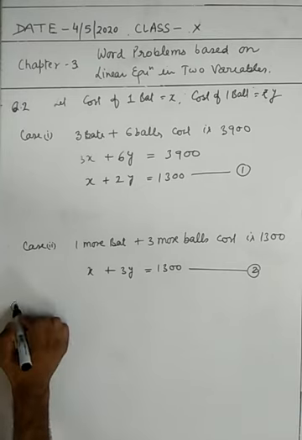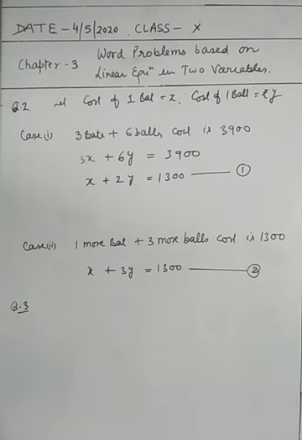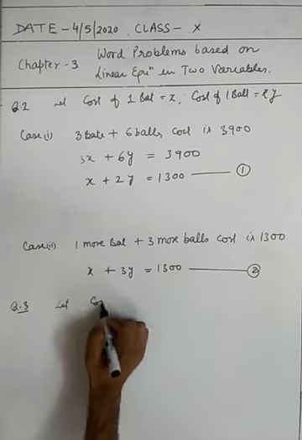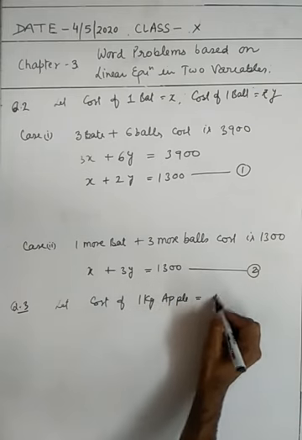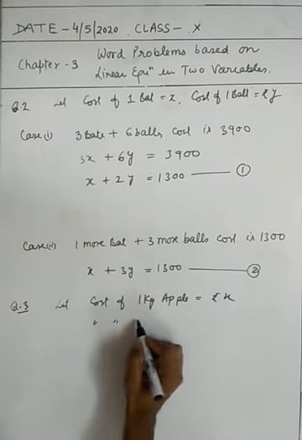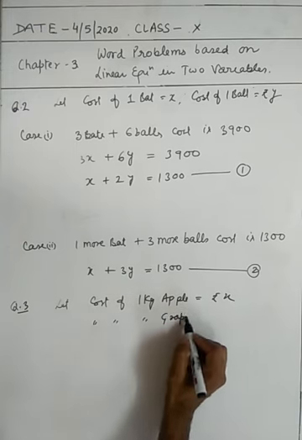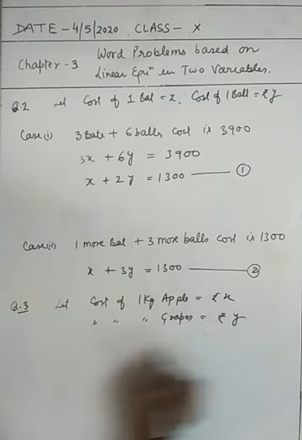Similarly, question number 3. In question number 3, we are given that the cost of 2 kg apples plus 1 kg grapes is equal to 160 and the cost of 4 kg apples plus 2 kg grapes is 300. Then what will be the cost of 1 kg apple and 1 kg grapes? So let the cost of 1 kg apple be rupees x and the cost of 1 kg grapes be rupees y.